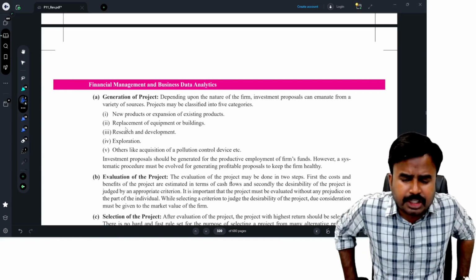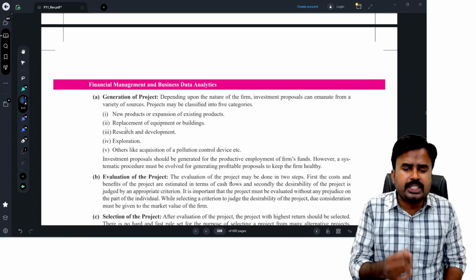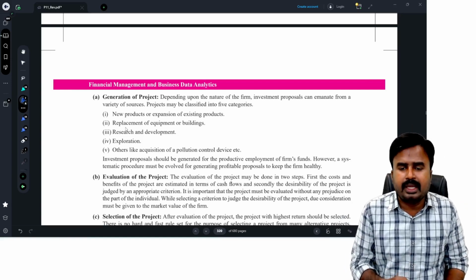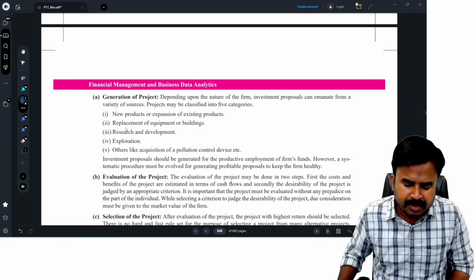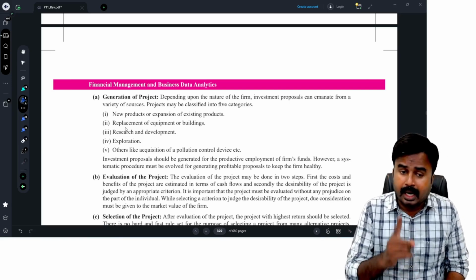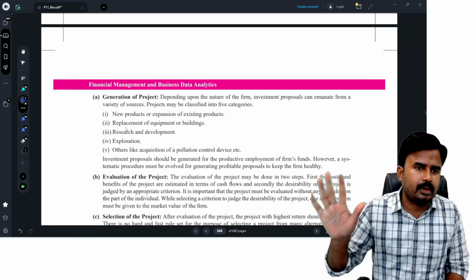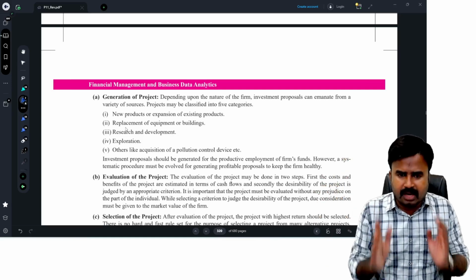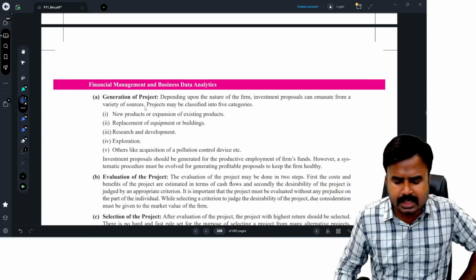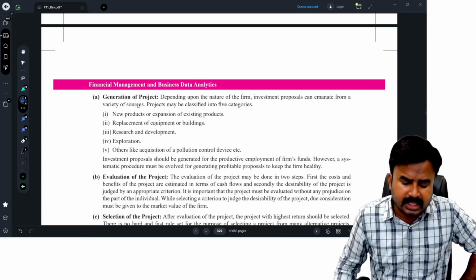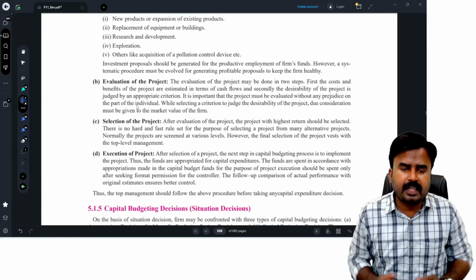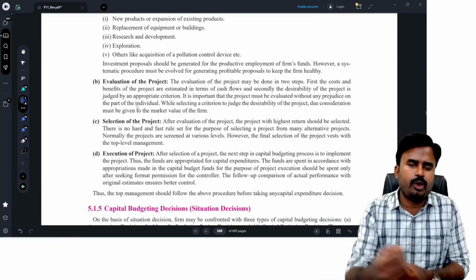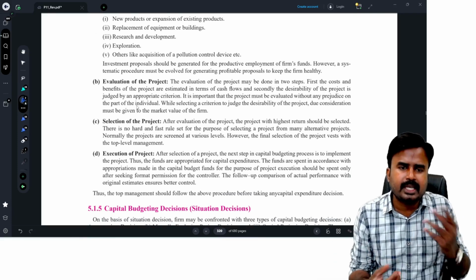This generation of the project depends upon the nature of the project and the requirement of the organization. Ultimately, there should be an investment. Remember that there should be a huge investment in the business. That is the generation of the project. So after generating the project, we got one business idea, introducing a new product line.